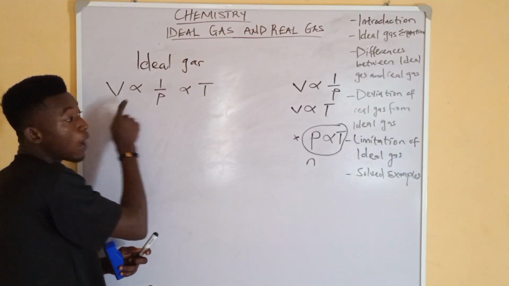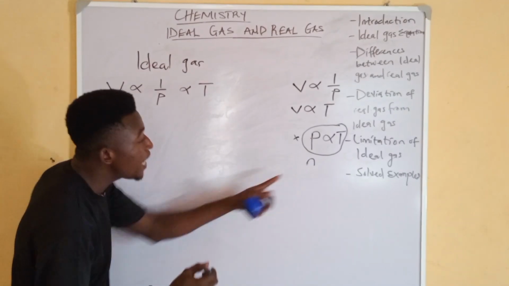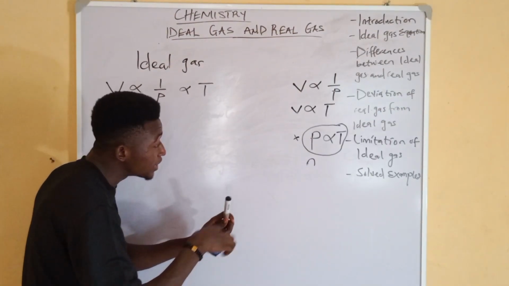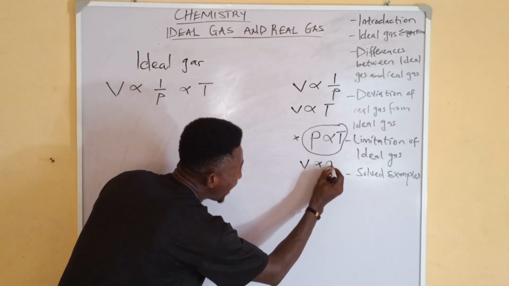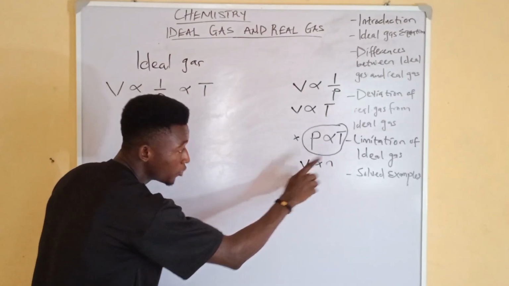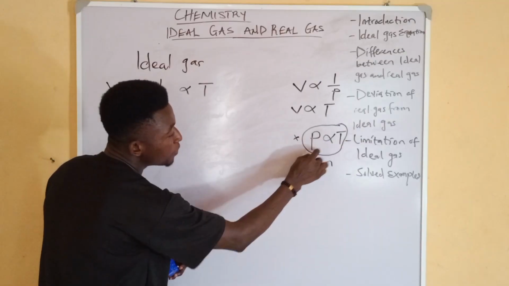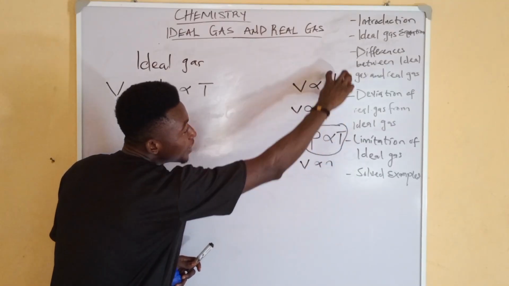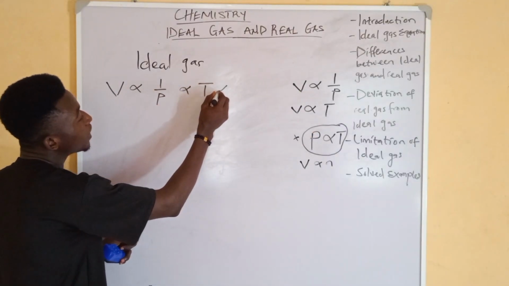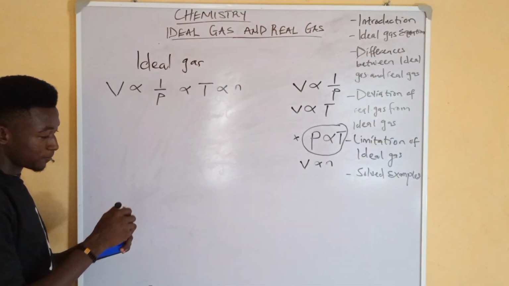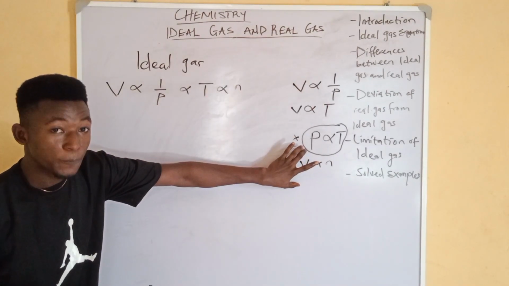So what I will do is jump to this one. Sorry, I didn't complete this initially. Avogadro's law states that V is directly proportional to N. Yes, that is the full equation, I only wrote N. So V is directly proportional to N. Is that clear now? So I will omit the other because the pressure and the temperature are already found in the two equations. You get the point now? So V is also directly proportional to N.